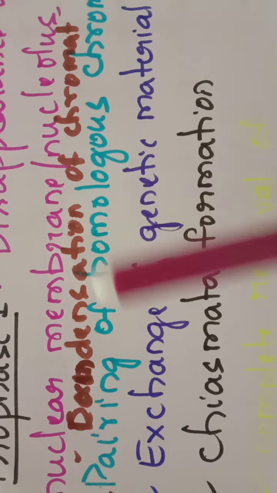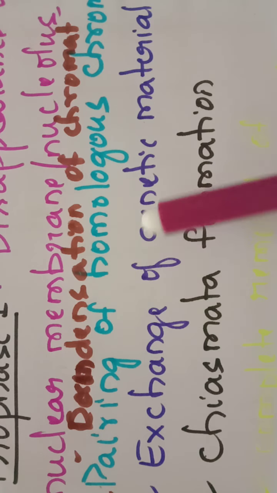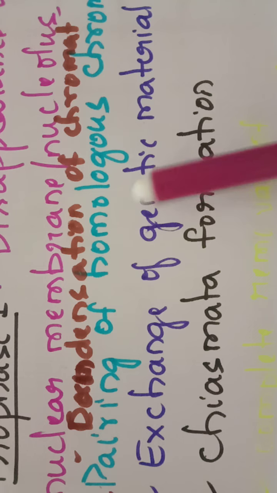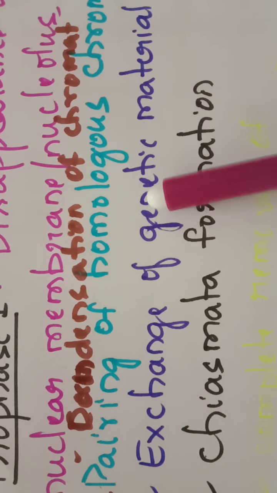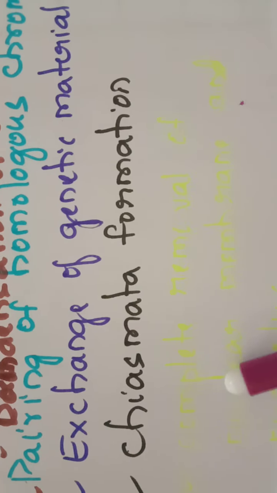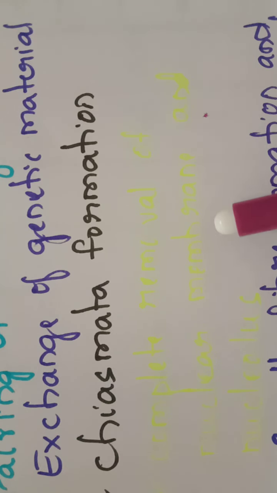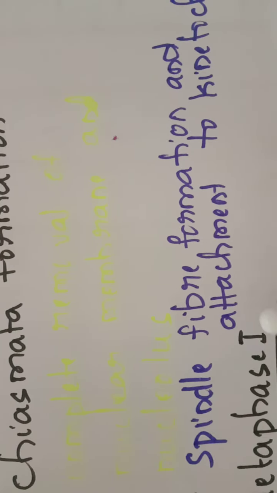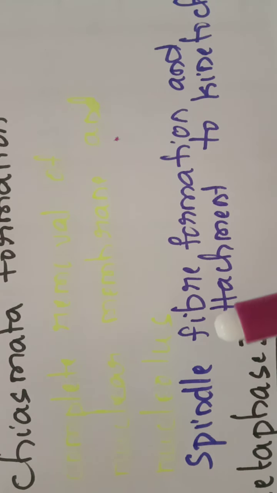Synapsis. Once the homologous chromosomes are paired, there is exchange of genetic material, and after that chiasmata formation occurs. Then the complete removal of the nuclear membrane and the nucleolus occurs, and the spindle fibers begin to form and get attached to the kinetochores, or the primary constriction of the chromosomes. These are the major events that occur in prophase 1.